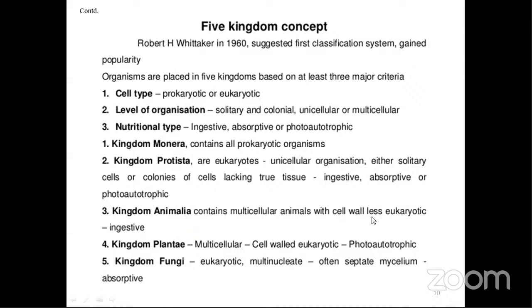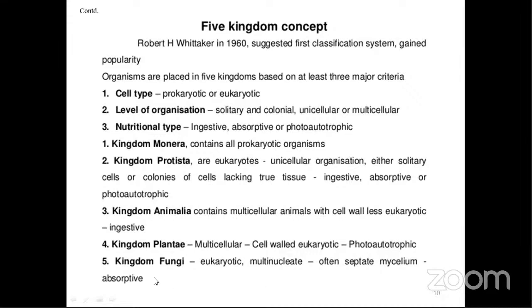There was no cell wall, but they were eukaryotic. Then kingdom Plantae. These are all plants. They were multicellular, had a cell wall, were eukaryotic, and were photoautotropic. Why photoautotropic? Because they could synthesize their own food by the process of photosynthesis.